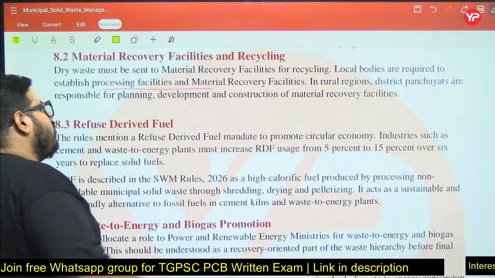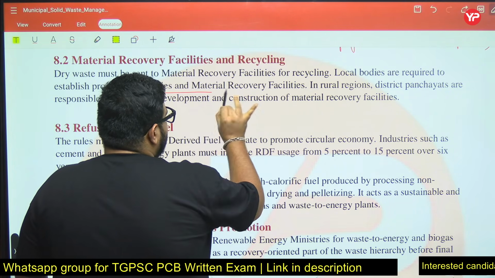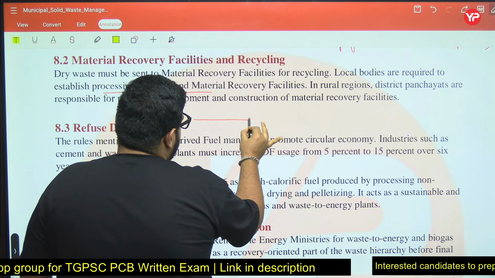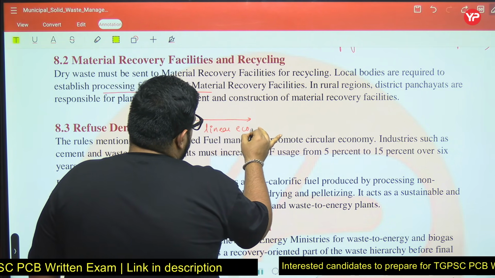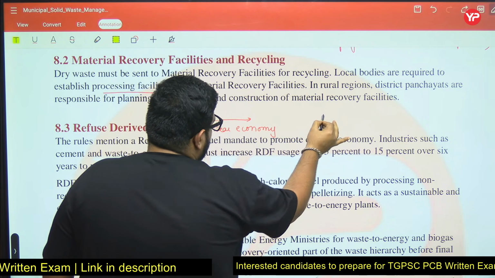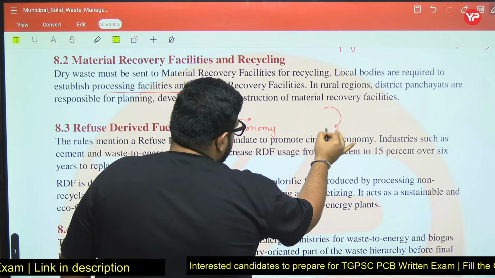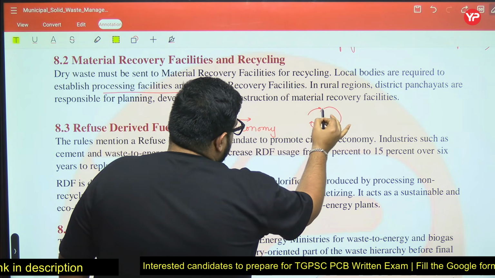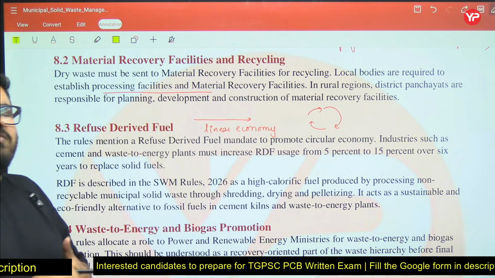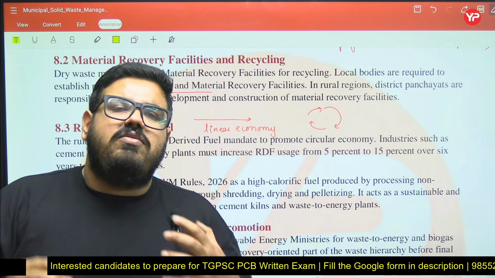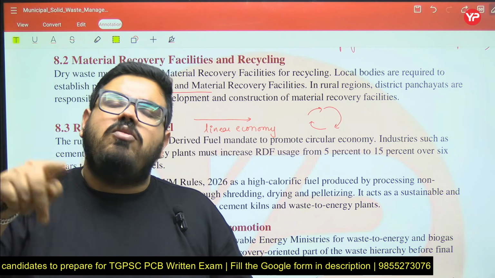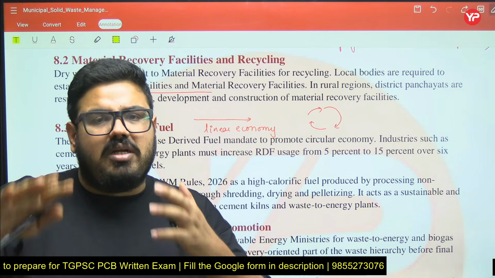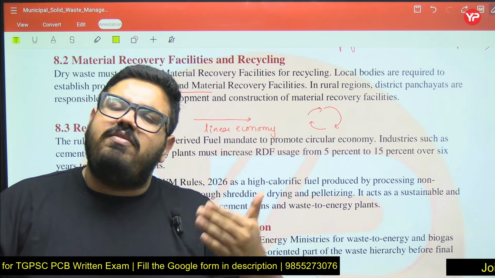Sir, what is circular economy? See, basically there are two kinds of economy. One is linear economy. Linear economy means create, use and dispose. Circular economy means like this: your economy will run like this. We will create it, we will use it, we will recycle it, then another time from that recycle we will create something, we will keep that thing in the economy, we will not dispose it.